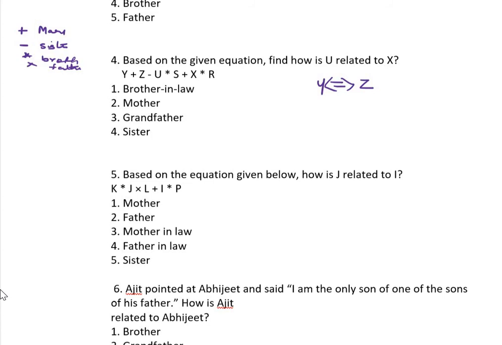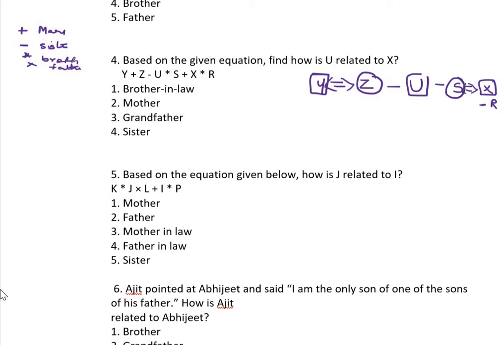Y plus Z. So married couple, these two. Minus sister. Sister of you. Sister means it is a male. Here it is a male, female, and then sister. Asterisk is brother. It is a brother. Brother of, yes, same generation. That's why I am writing in a horizontal line. Plus X. Plus means married couple. Double line X. Star R. So brother of R. X is a brother. Brother of R. So this is a male.